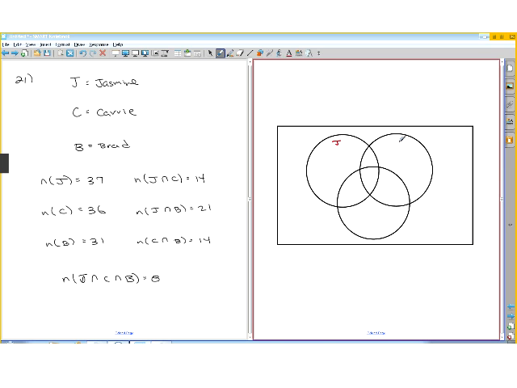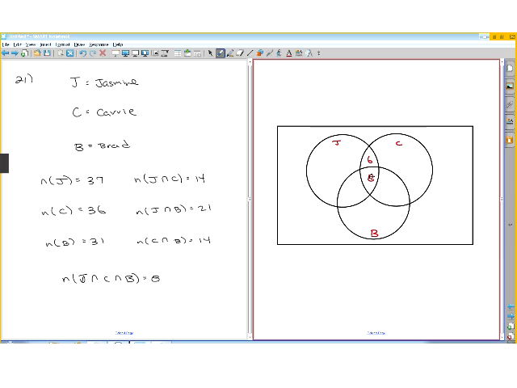This is going to be C, Carrie, B, Brad. So the ones that like all of them is 8 in the middle. So that's a common one. Then we have Jasmine and Carrie. They like 14. So these two are going to be 14. So this one has to be 6.